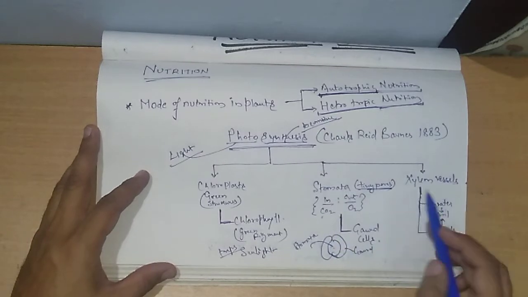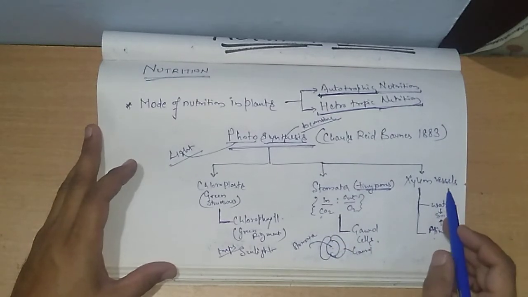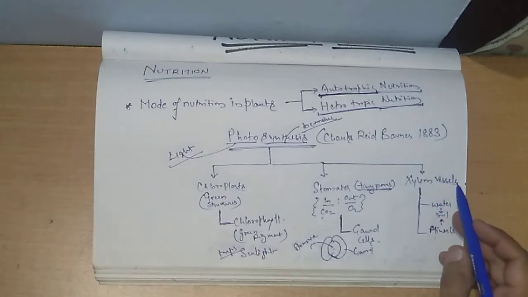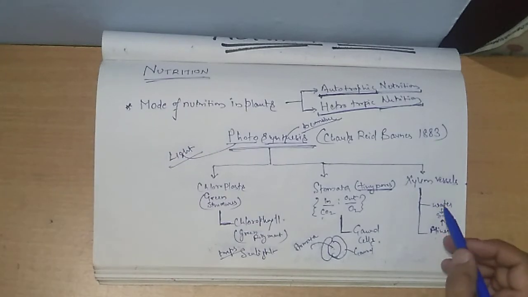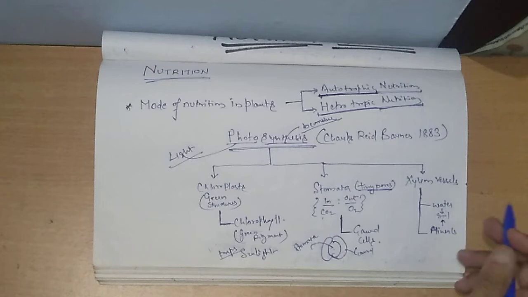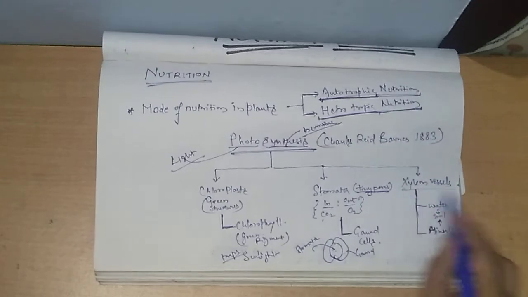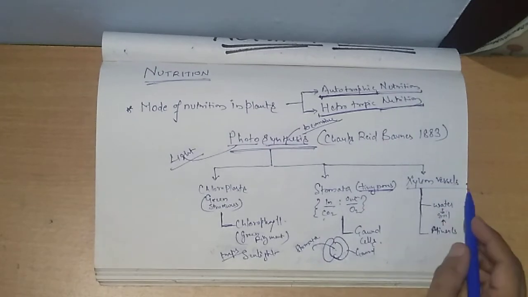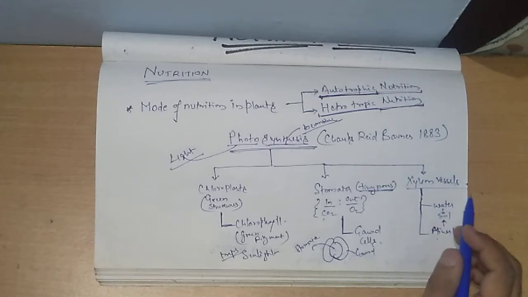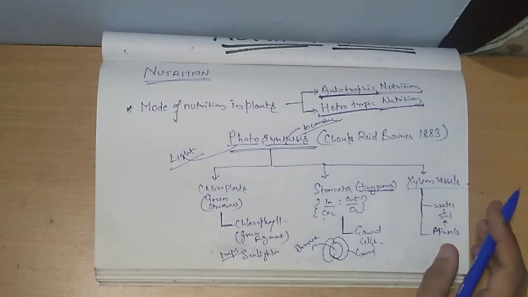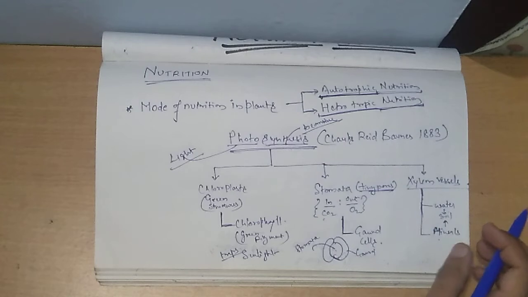And xylem vessels are basically tubes which are connected from each and every part of the plant to the roots. Clear? So xylem are the vessels, xylem are the pipes. Basically these are the pipelines spread all over the tree, which start from the roots of the tree.